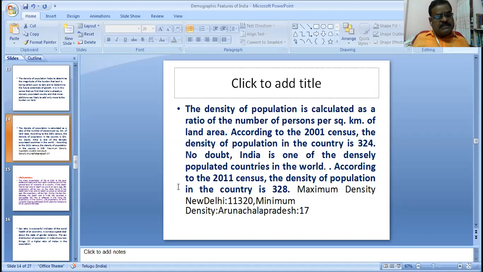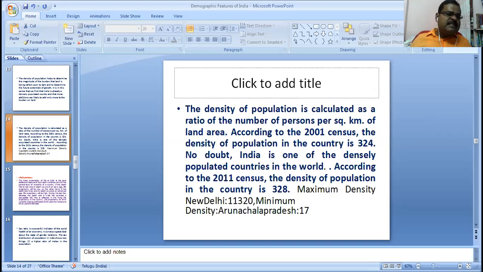In percentage terms, China is 19.5, 19.4 percent, and India is 17.5 percent of the area. The density of population is also important. What is the density of population? It is very important in the demographic features.